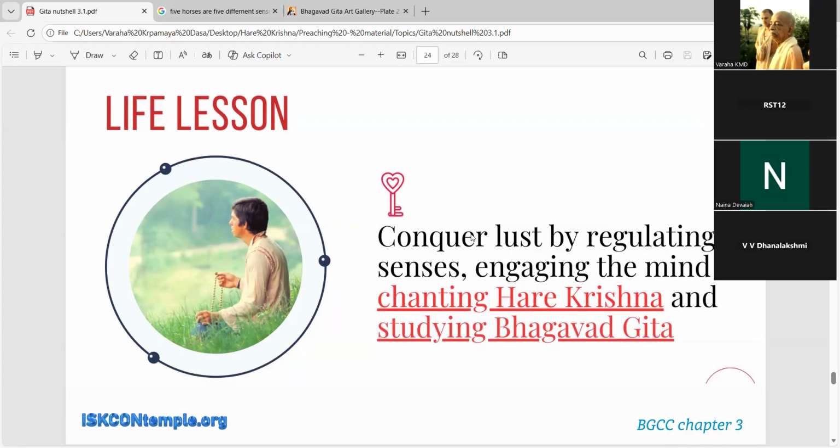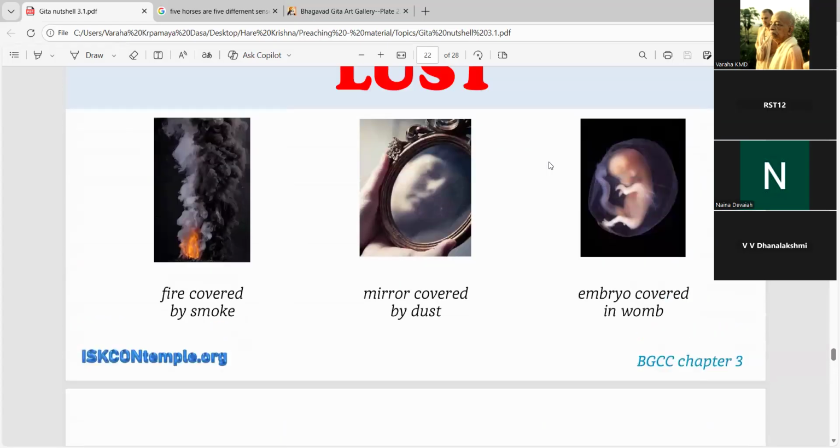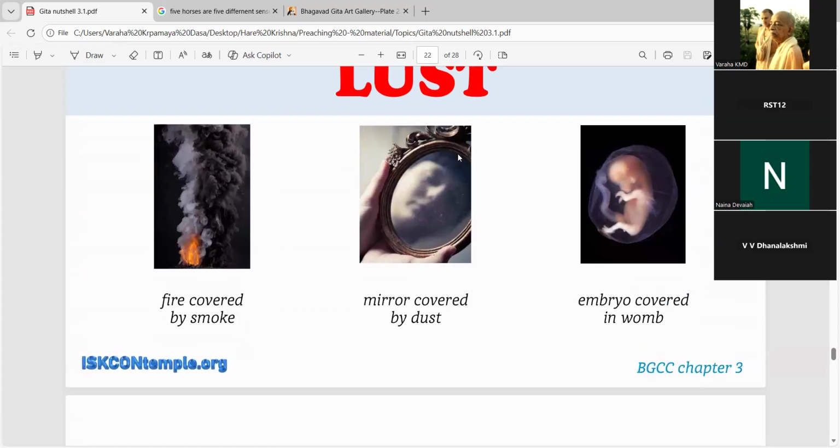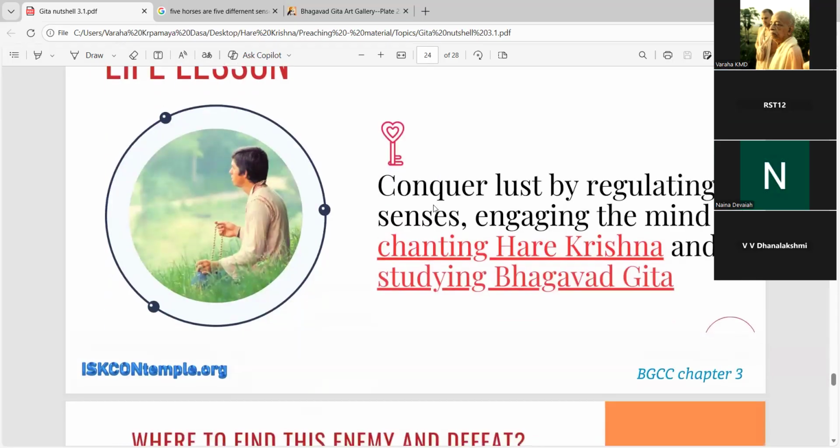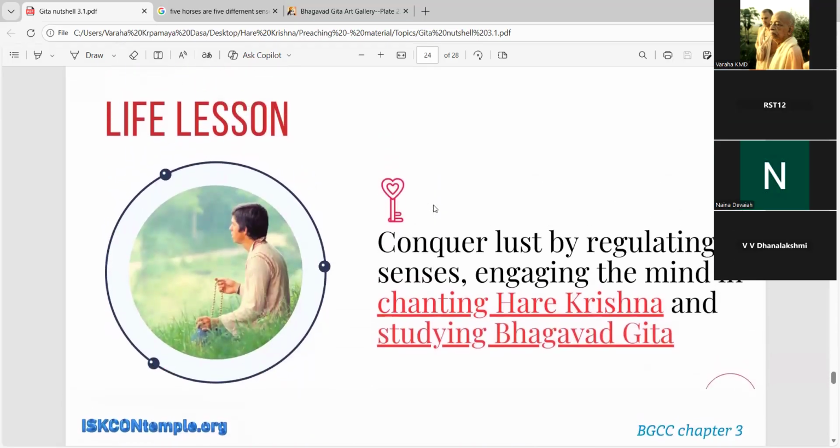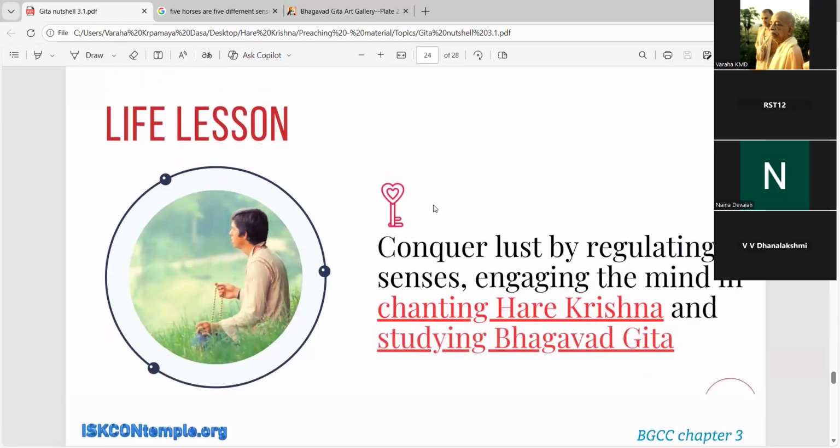So when we are chanting the Hare Krishna Maha Mantra 16 rounds early in the morning, then we are in connection with Krishna. When you are chanting Hare Krishna, it is like you are invoking the energy of Krishna. Hare. You're saying, my dear Lord, please engage me in your service. And when you're chanting, what happens? Cheto Darpana Marjanam. The mirror will get clear. And then we'll be able to understand who am I, what is my real good, what is happening to my mind. Is my mind in my control?